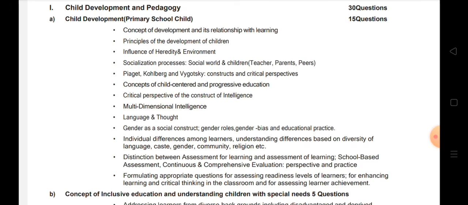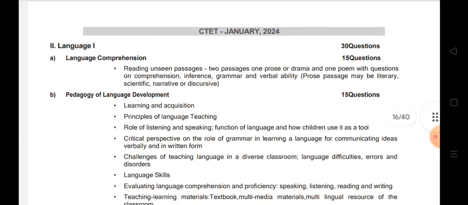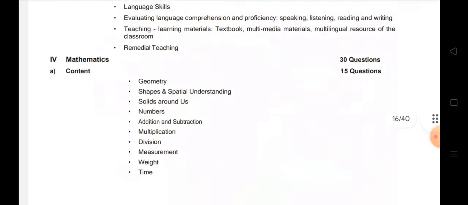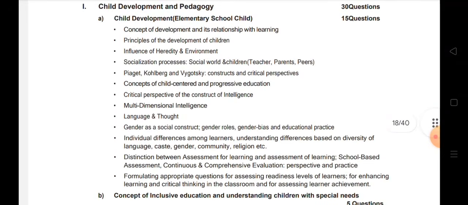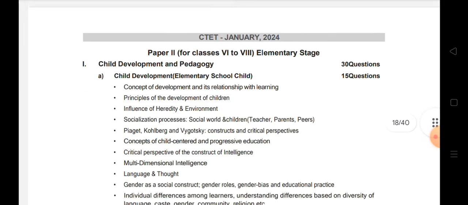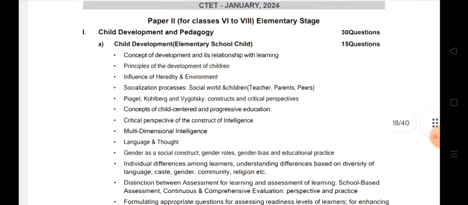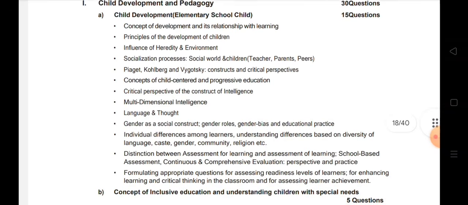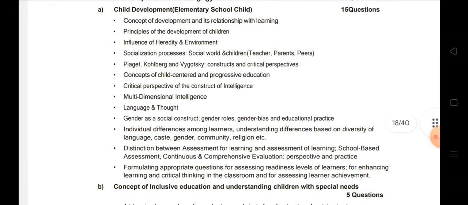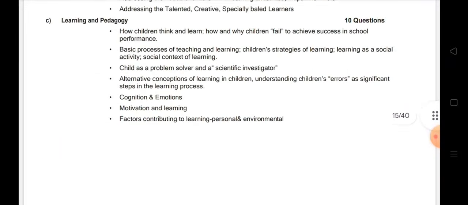One thing I would like to tell you is that the syllabus is quite similar. Let me just see where. All right, this is the syllabus for language. Let's go down and see. Now look here, this is for Paper 2, which means for classes 6 to 8. You see the concept of development and its relationship with learning, principles of development of learning, influence of heredity and environment, socialization, everything is exactly the same. This is Paper 2 and up here is Paper 1, so it is exactly the same.